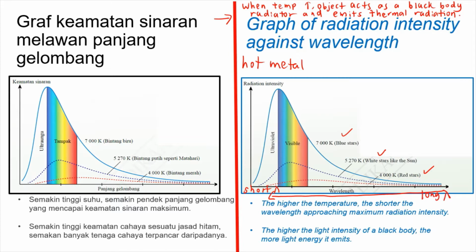As you can see, when the temperature of the black bodies increases, like this, what happened to the wavelength? The wavelength becomes shorter and shorter. So, the higher the temperature, the shorter the wavelength, approaching the maximum radiation intensity. And the higher the light intensity of a black body, the more light energy it emits.